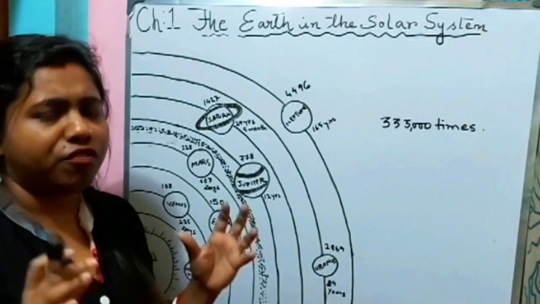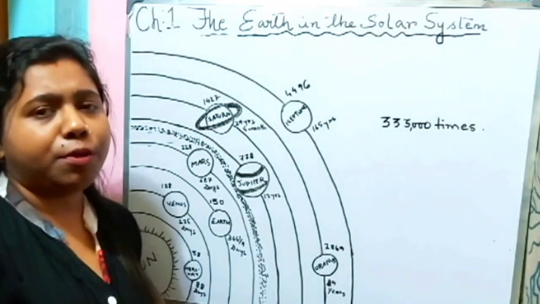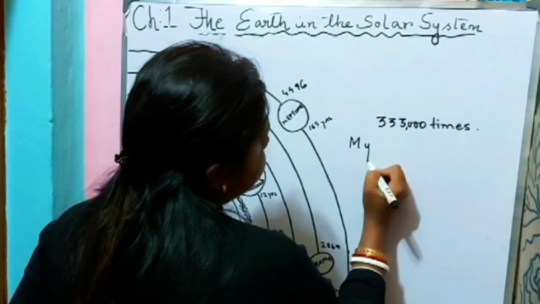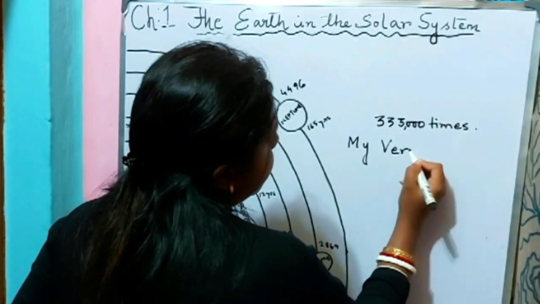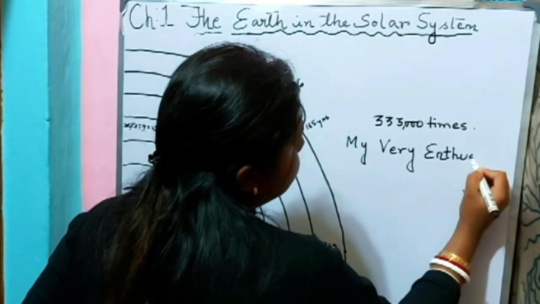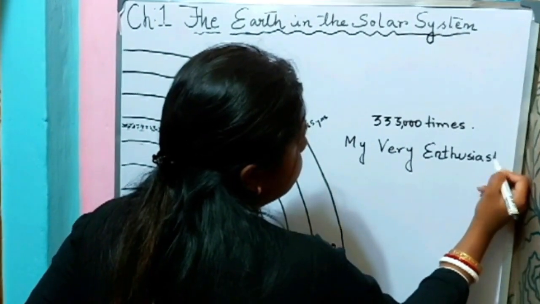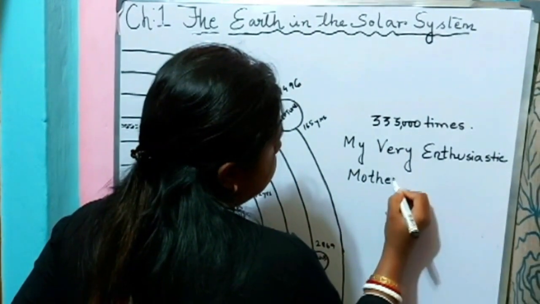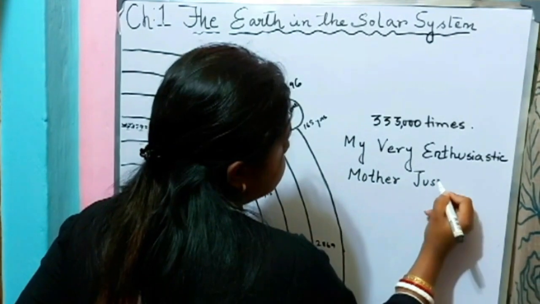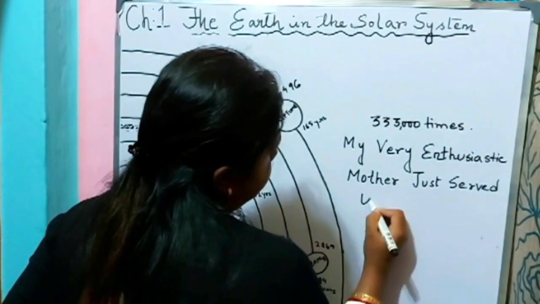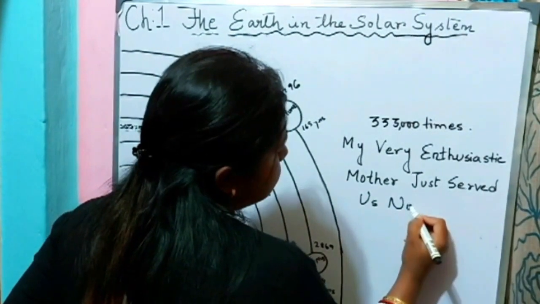Now, let me give you a proverb by which you can easily remember the 8 planets. My very enthusiastic mother just served us noodles.